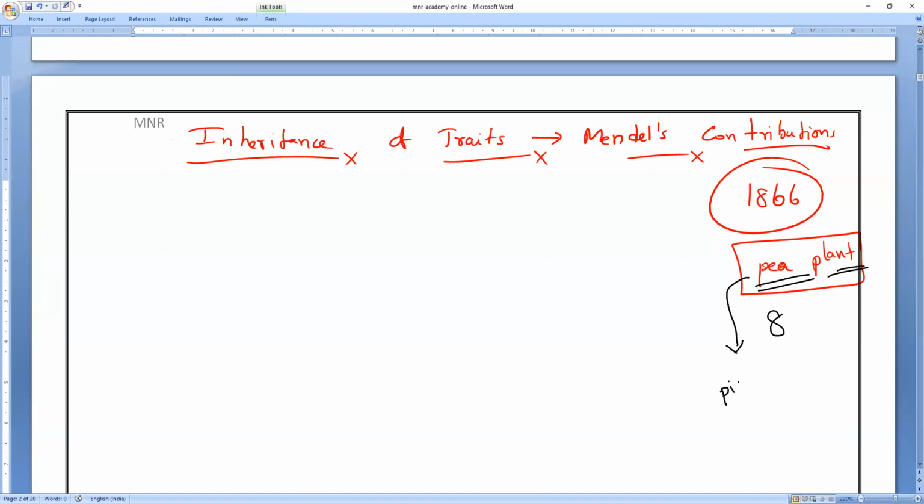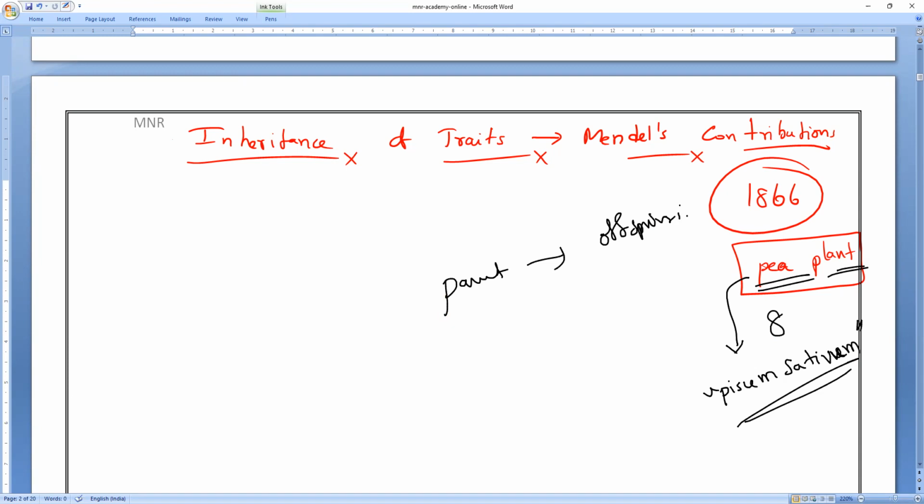The pea plant's scientific name is Pisum sativum. Okay, so this is the scientific name of the pea plant. Note it, that is also there in our NCERT. He is the first who systematically studied and explained the mechanism of transmission of characters from parents to offsprings, from one generation to the next generation, and also how it is transforming.